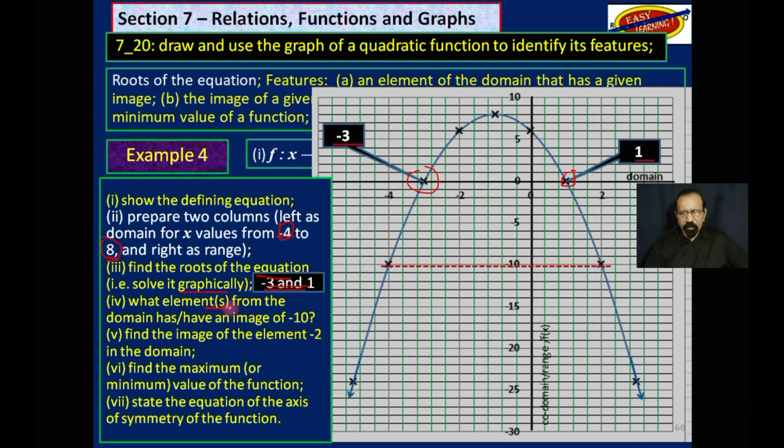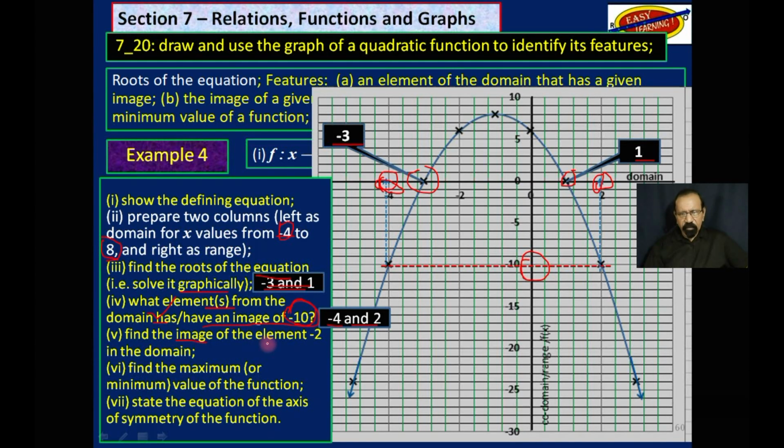Next, we want to find what elements from the domain has or have an image of -10. So you come down here to -10, draw a horizontal line until the line touches the graph, and then draw 2 vertical lines to touch the x-axis, which would give us this first point over here, and this next one over on that side, which would be -4 and 2. So that takes care of that.